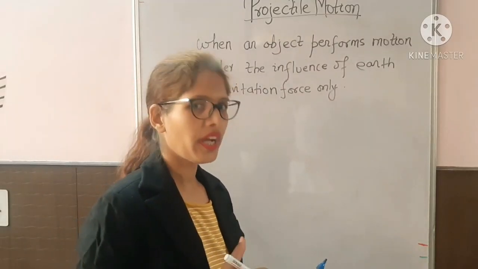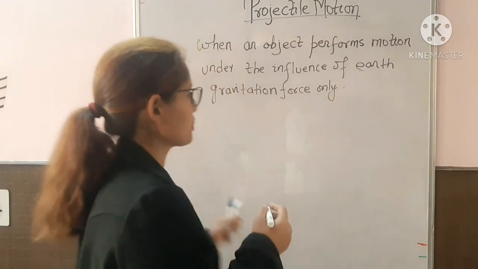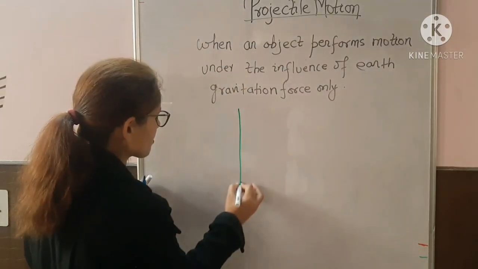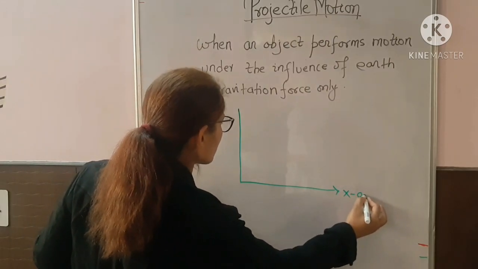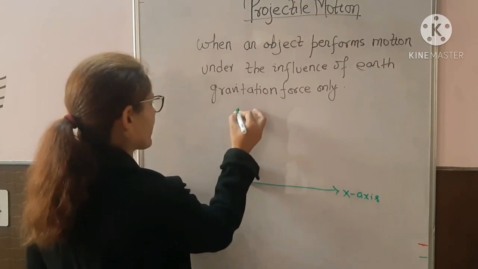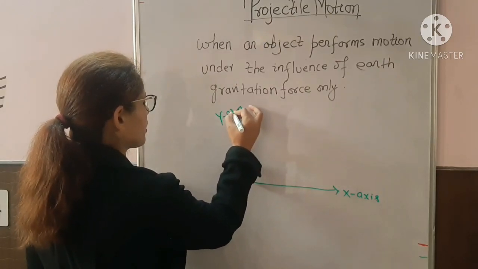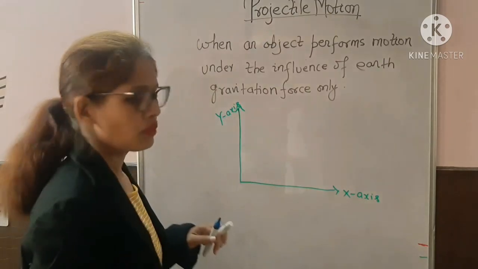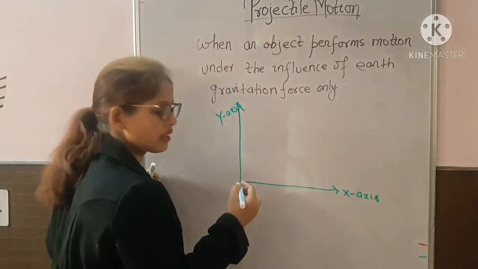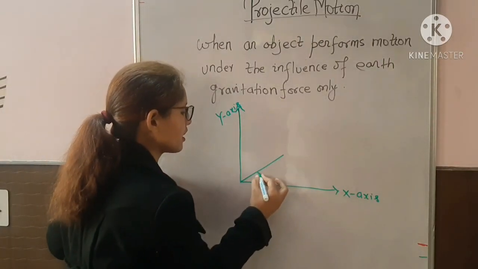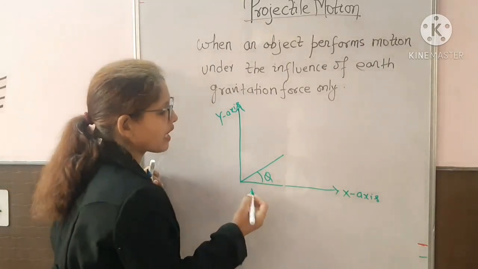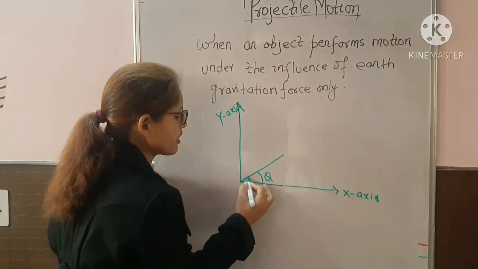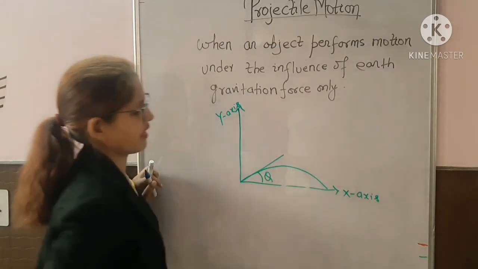In two dimensions, projectile motion is represented like this. Draw the x-axis, one horizontal line, and a y-axis, and throw an object at angle theta from the x-axis. The object will follow some path like this.